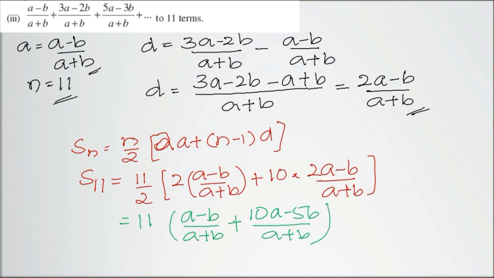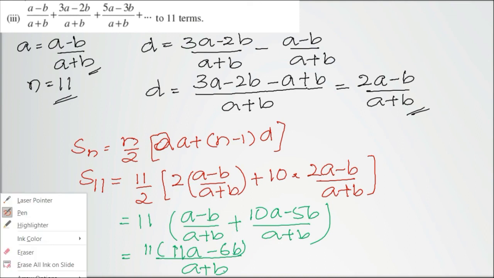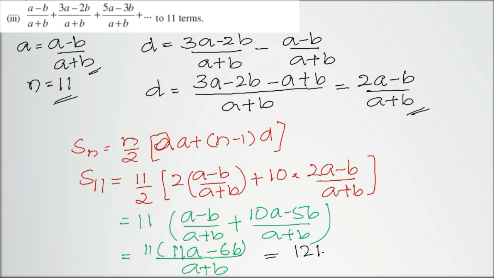Now take the LCM. The LCM is a plus b. So 11 times this will become 11a minus 6b. So the answer, I can keep it as it is, or else I can multiply with 11. It becomes (121a - 66b) divided by (a + b). This will be the sum of n terms.